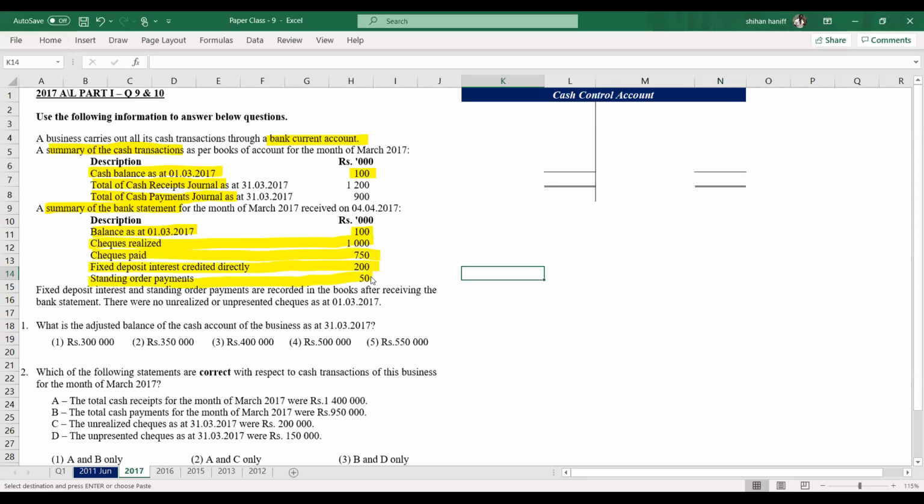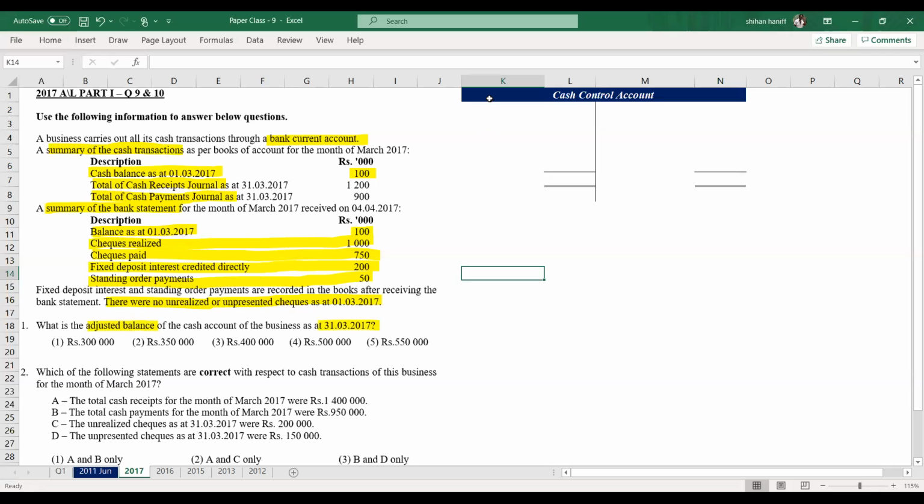Standing order payments 50. Fixed deposit interest and standing order payments are recorded in the books after receiving the bank statement. There were no unrealized or unpresented checks on 1st of March. What is the adjusted balance of the cash account on 31st March 2017? The adjusted cash book balance.